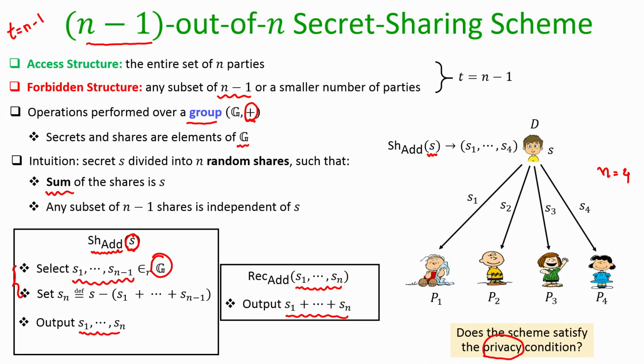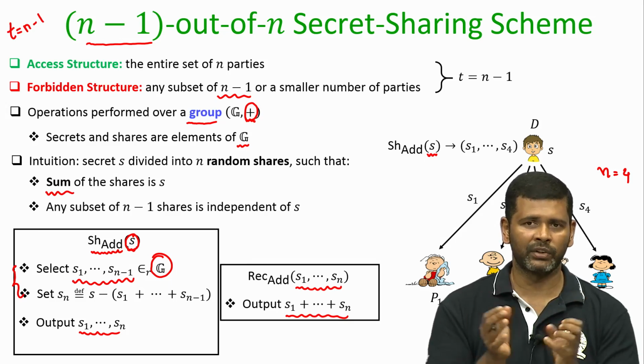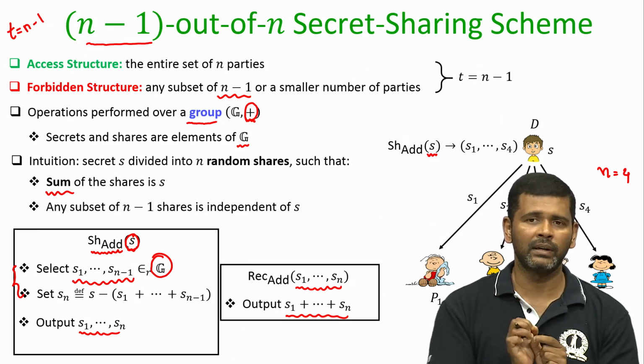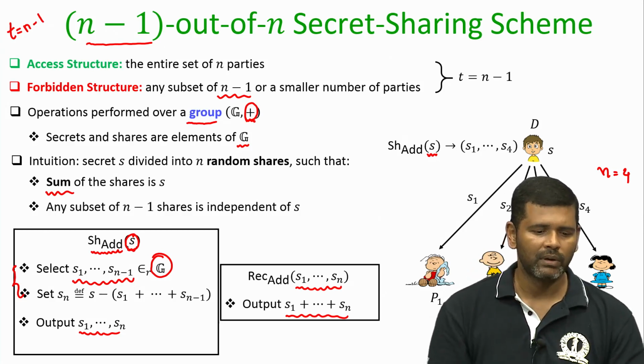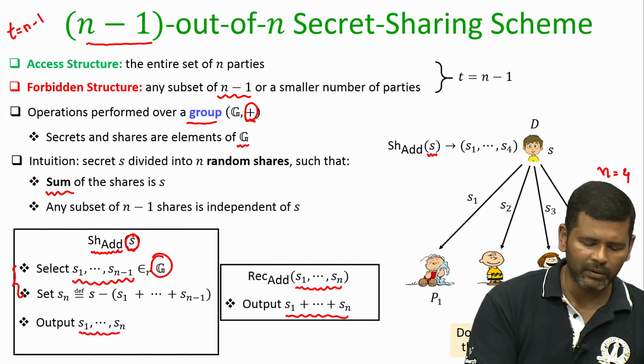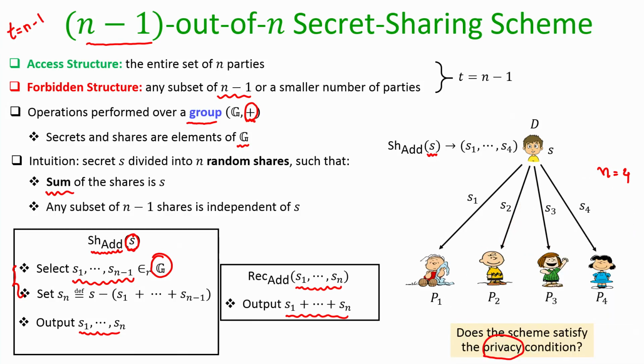For the privacy condition, remember we have to formally argue that for any subset of n minus 1 or fewer shareholders, the probability distribution of their shares is independent of the value of the secret which the dealer has shared. That is what we have to formally argue. And intuitively, before going into the proof, let me give you an intuition why the privacy condition is true. We need all the n pieces to get back the secret.